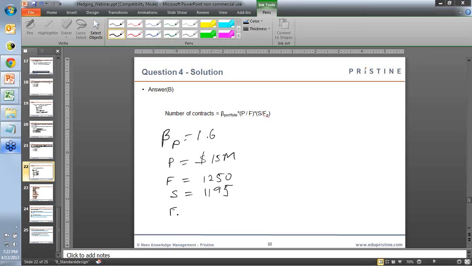And the value of the future at the present instance is 1270. So again, we can plug these values in and we'll get the answer.